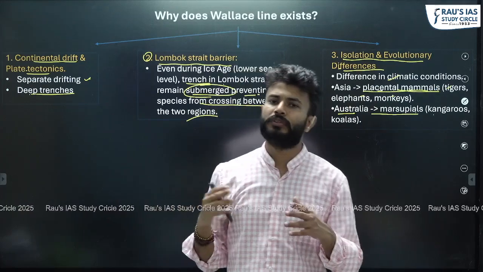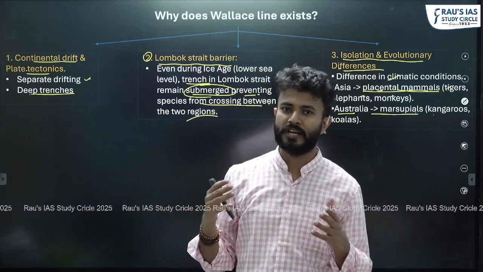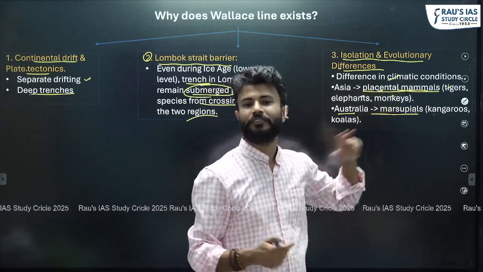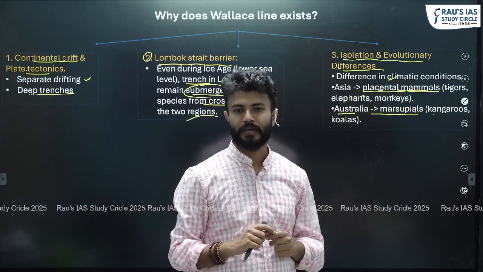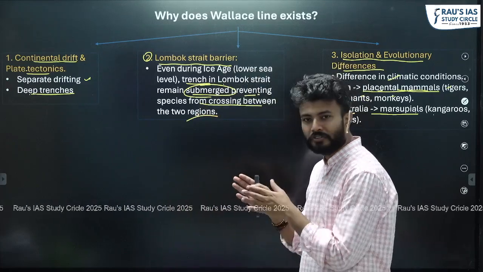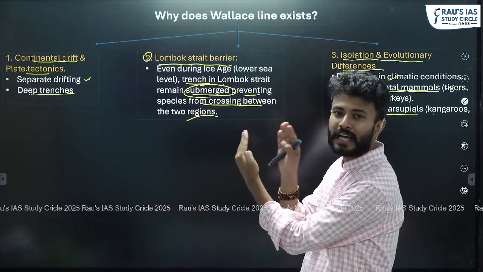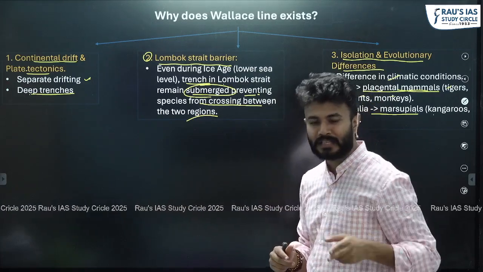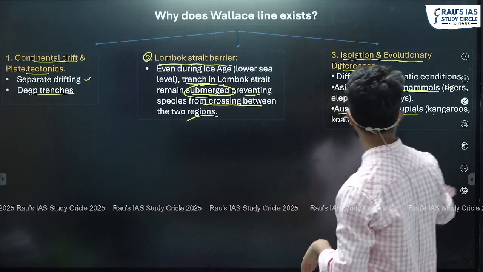So both these different types of species have tried to adapt themselves as per the different climatic conditions which are prevailing in these areas. Okay, so this explains the dramatic shift in biodiversity as soon as you cross that narrow 35-kilometer zone, and that imaginary line is the Wallace line.